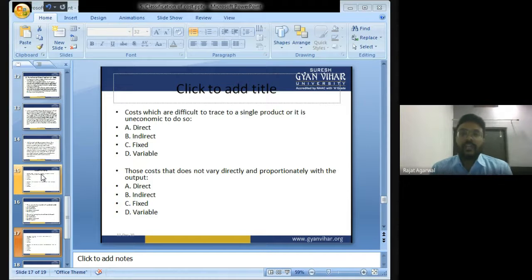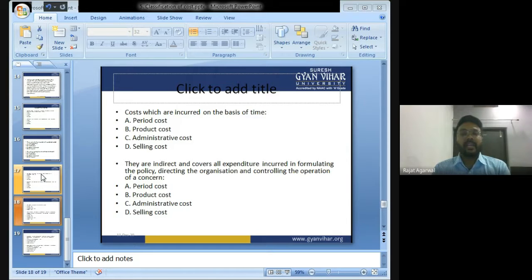The cost that does not vary with the volume of output, the cost that does not change with the volume of output. Direct cost, indirect cost, fixed cost or variable cost? Fixed cost is that cost that does not vary with the increase and decrease in the volume of production.